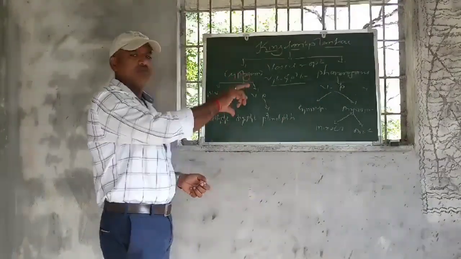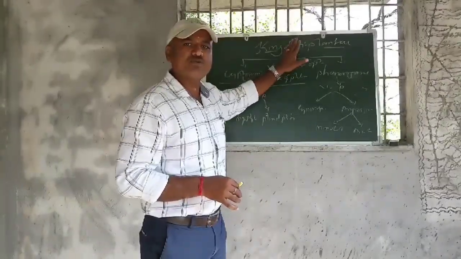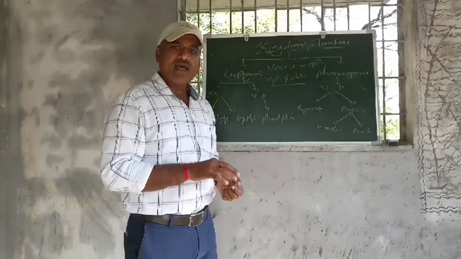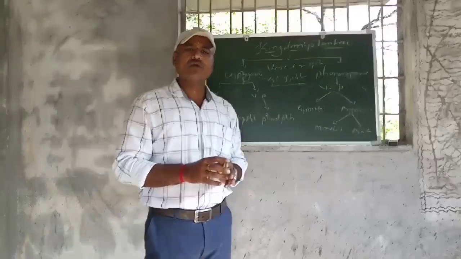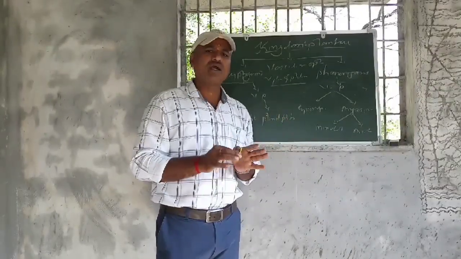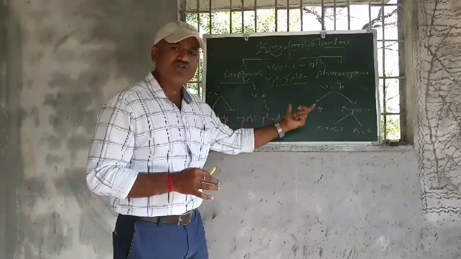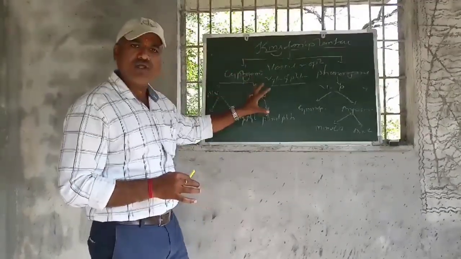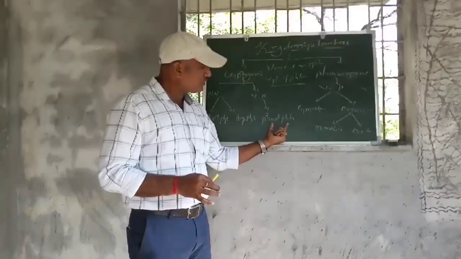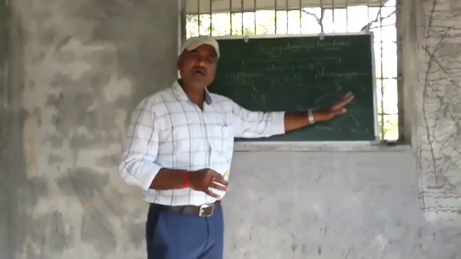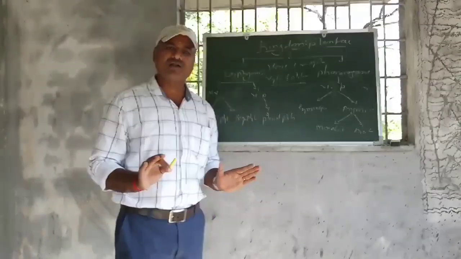So such is the outline about the kingdom Plantae. In the next period, we are going to see everything about the plants that I have shown in our classification on the blackboard in front of you: thallophytes, bryophyta, pteridophyta, gymnosperms and angiosperms. As I have told you, these are the differences between all the plants.